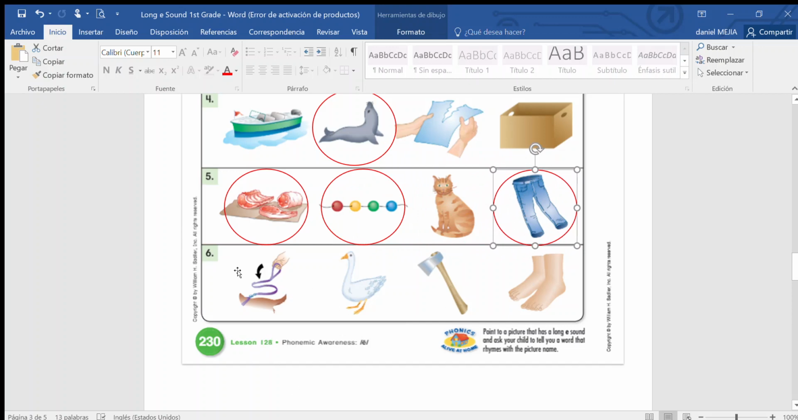Almost the last one. Number 6. What is this? Any idea? It's not a rope, okay? It is a leash. Does it have the long E sound? Yes, so you circle it.